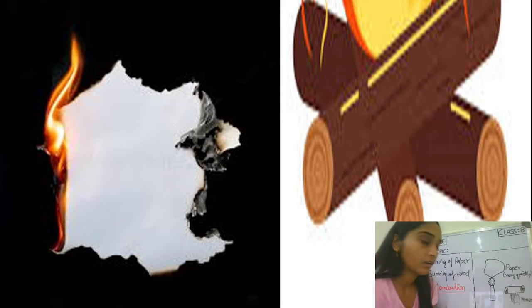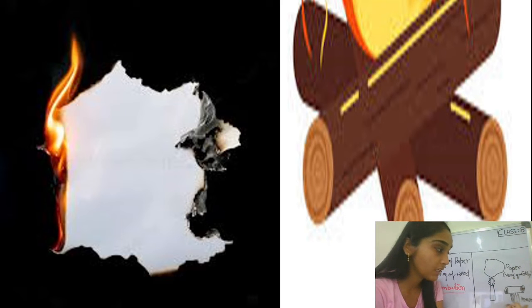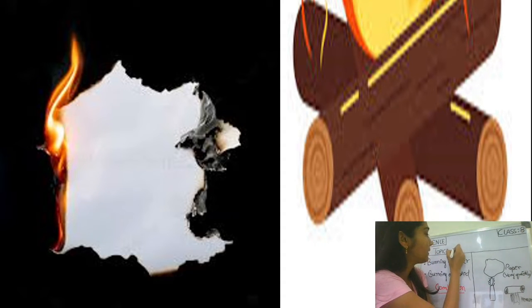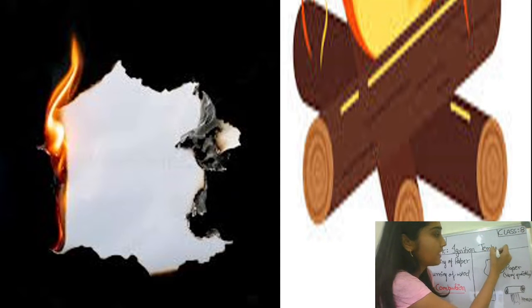So students, what do you think might be the reason behind something burning very quickly, and something taking a time to burn? Yes? Yes, very good students. You all are right that there might be some factor due to which you can see the change in the burning time of the paper and the wood. Okay? So students, today our topic of discussion is about the ignition temperature. What are we going to learn today about? Yes, very good students. It is about the ignition temperature.